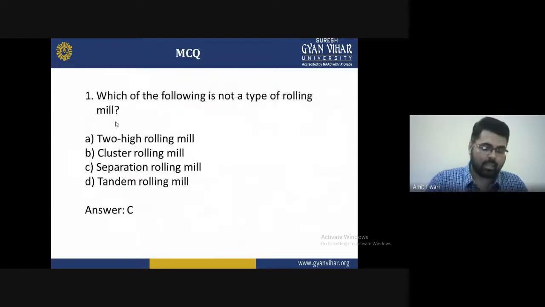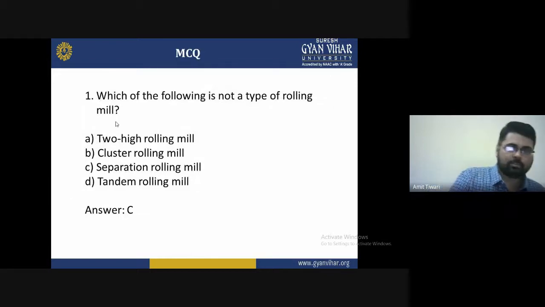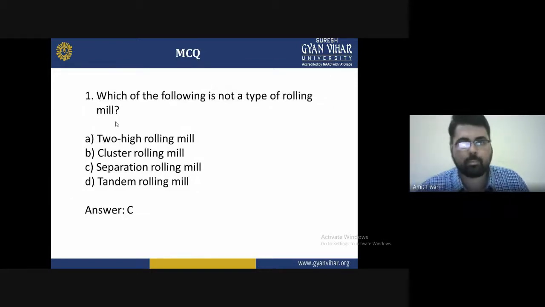So at the end of the lecture, I'm giving you some multiple choice questions to understand the hot rolling process and rolling processes better, to gain better knowledge with the help of multiple choice questions. The first question that I'm asking is, which of the following is not a type of rolling mill? The options are: A, two high rolling mill, B, cluster rolling mill, C, separation rolling mill, and D, tandem rolling mill. The correct answer for this is C,